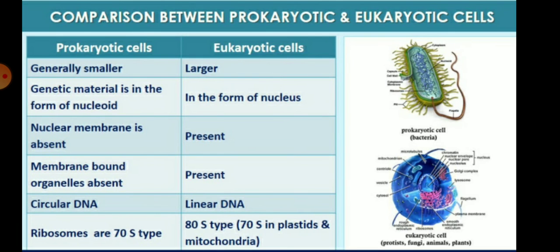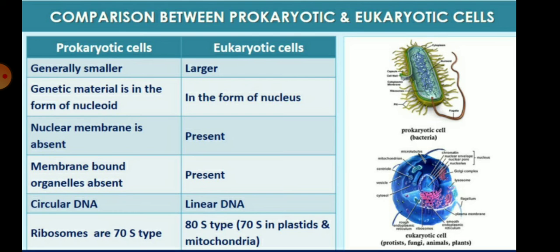So children, what is the basic difference between prokaryotic and eukaryotic cells? Generally, the prokaryotic cells are smaller in size, but the eukaryotes are larger in size, like plant cell and animal cell. The second difference is that the genetic material is in the form of a nucleoid in prokaryotes, but in the eukaryotic cell it is in the form of a nucleus.